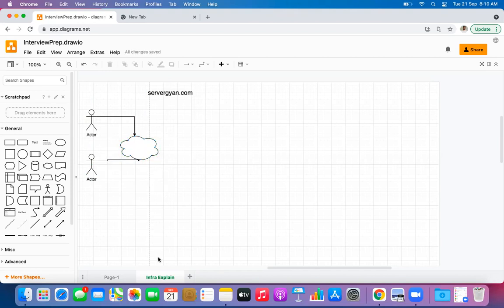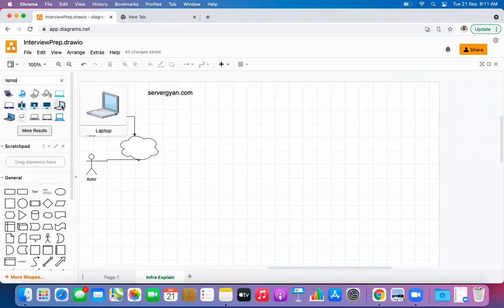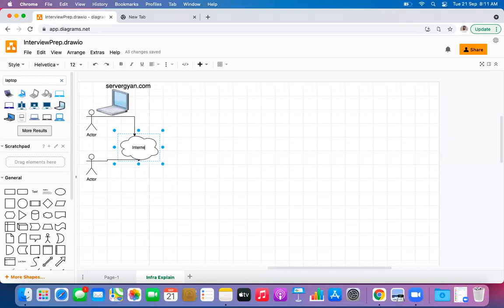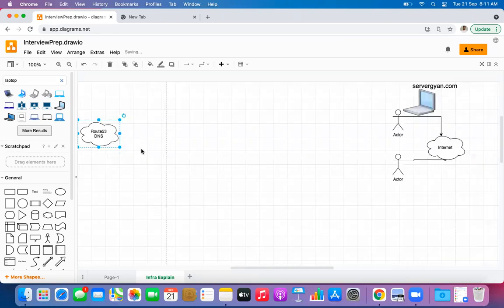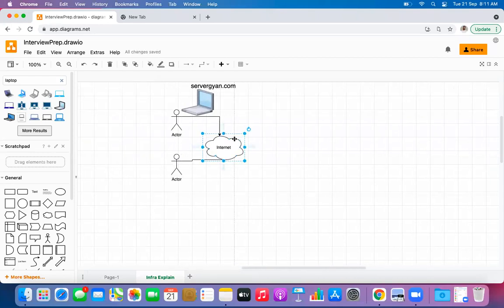So for that, we will discuss separately how this particular segment works, where a user is using a laptop. Let us say this user has a laptop and is trying to access a website with the help of this laptop, right? How is it going to work? First question will be this, and second question, like how does your infrastructure look like? So guys, this is the internet, right? So over this internet, we have a particular concept, and this concept is known as DNS.